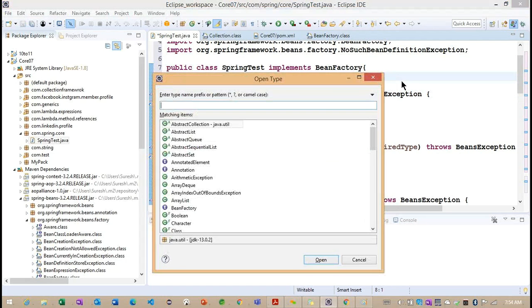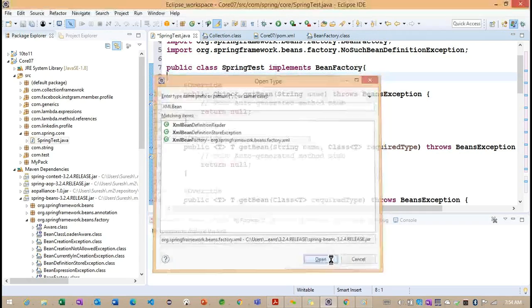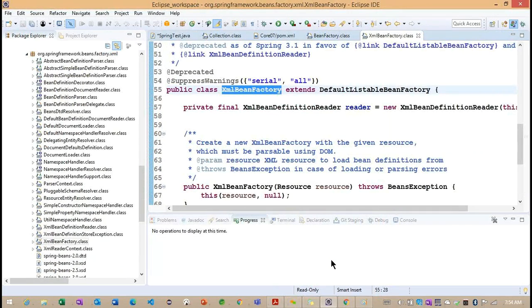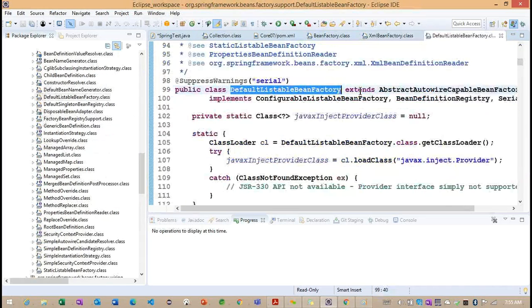So what is a Spring provided implementation class here? The implementation class called XMLBeanFactory. We'll understand what information they provided inside this particular XMLBeanFactory. Now we need to understand that this is extending from DefaultListableBeanFactory.